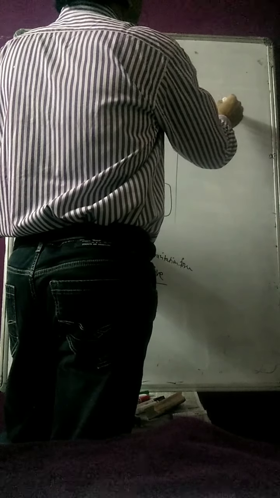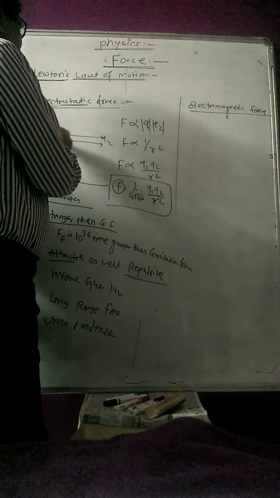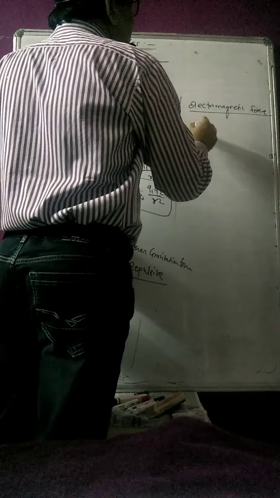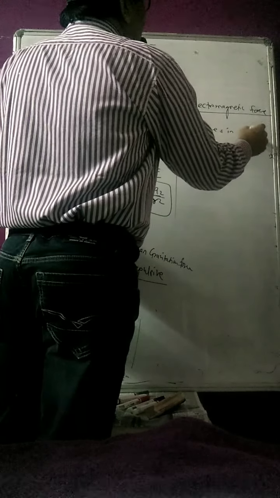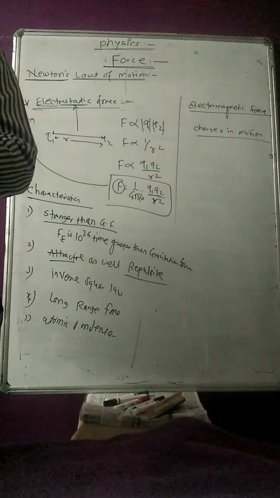Similarly, while one side is electrostatic force, there is another side, the electromagnetic force. What is the difference between electrostatics and electromagnetics? The simple difference is that when the two charges are at rest, that is electrostatics. When the two charges are in motion, and due to that motion the force exerted by one charge over the other, that force is called the electromagnetic force.